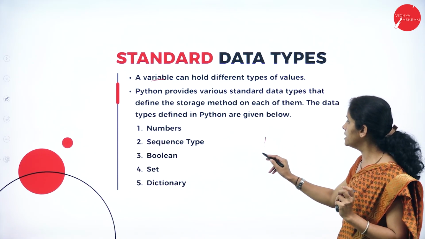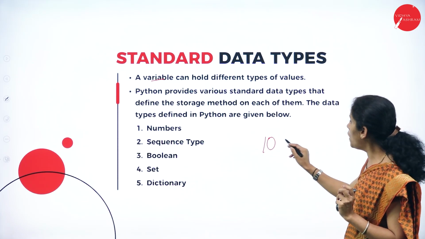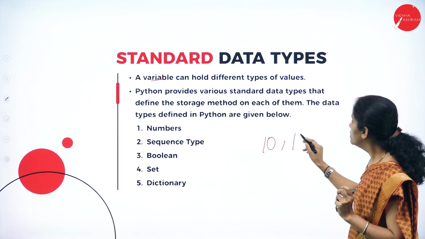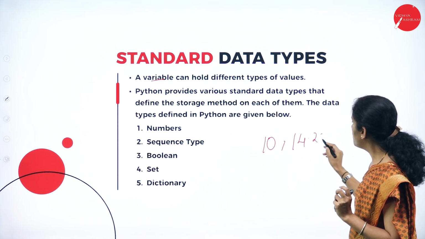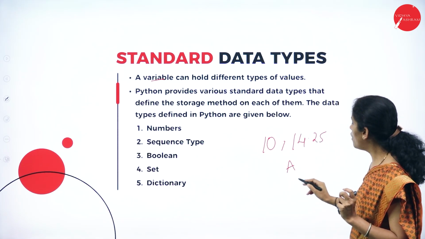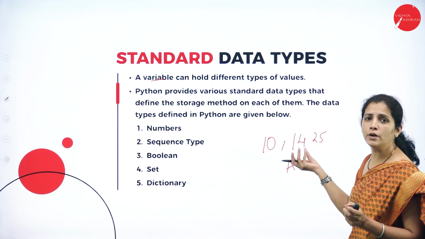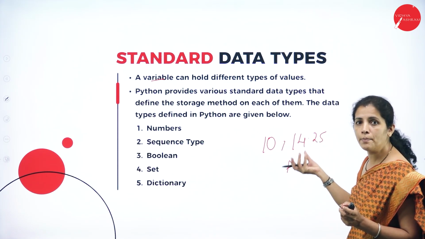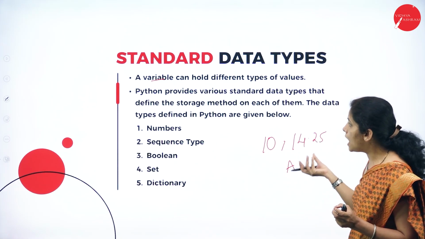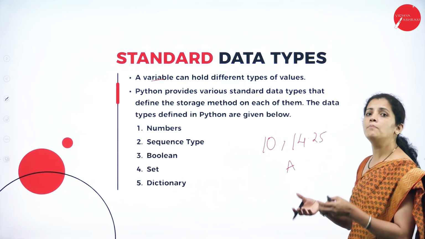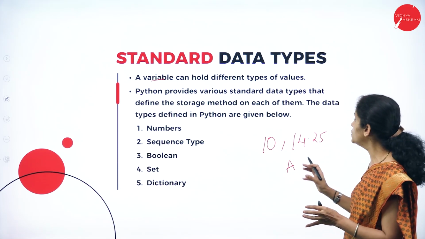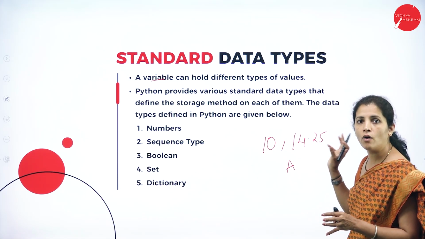For example, think that I have value 10 or I have 14.25 or I have A or I have name. Okay, see, these are the different values, right? Different type of value. Now, I want some storage method to store these kind of value.